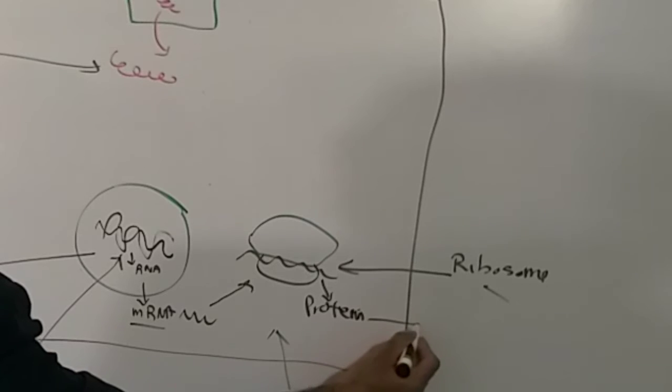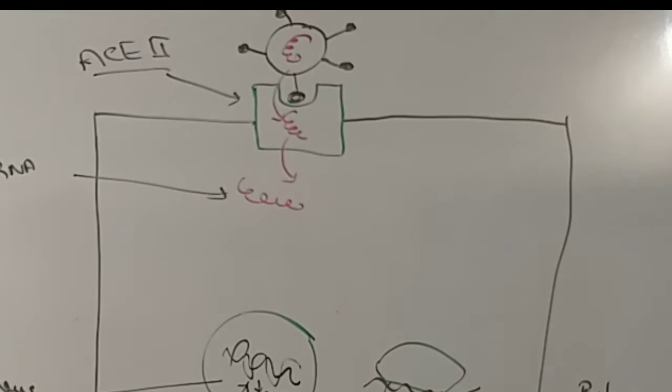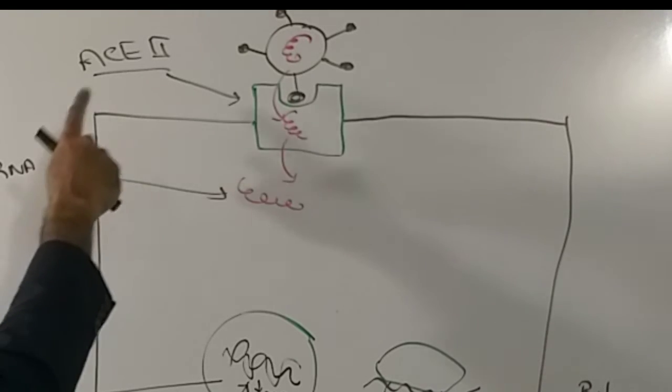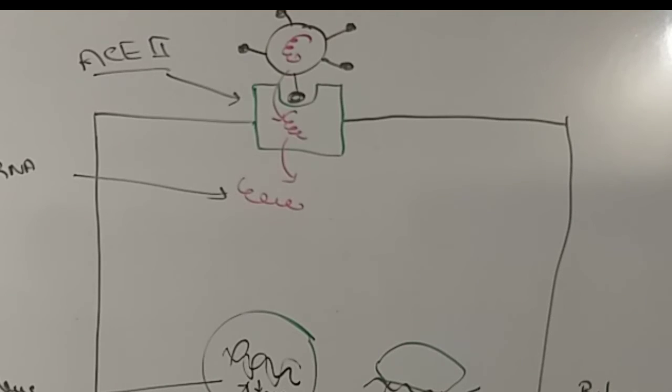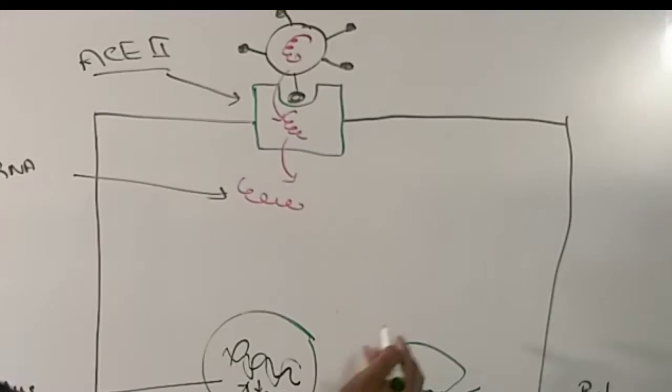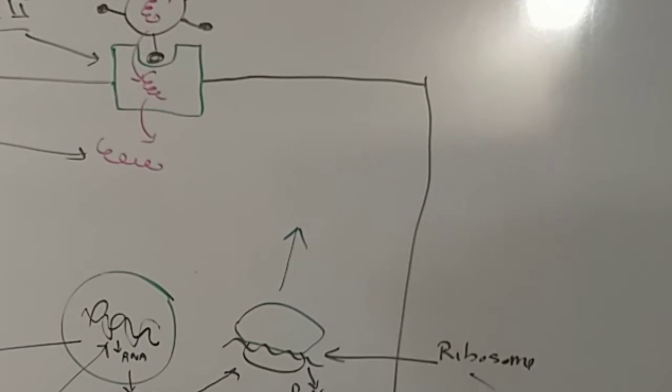These proteins will later on be shifted out of the cells with the help of certain transporter proteins. This is how normally ribosomes work. But whenever there is an attack of the coronavirus and they attach with the ACE2 receptors and then they send their RNA inside of our cells, these ribosomes think that this RNA is coming from our nucleus or DNA.